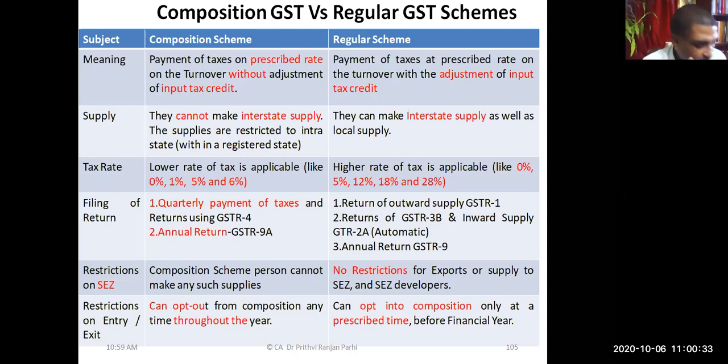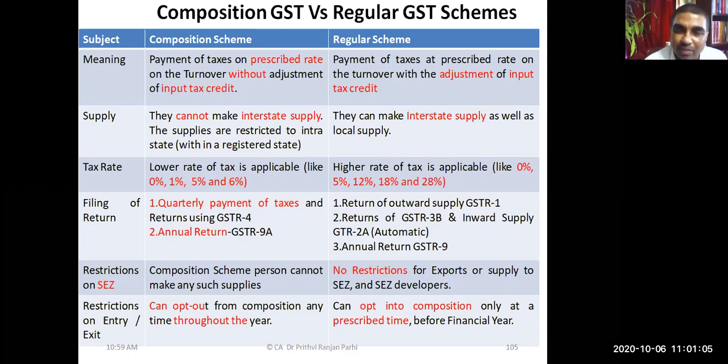A composition scheme dealer pays tax at a concessional rate like 0%, 1%, 5%, 6%, etc. A regular scheme dealer pays tax at the rates of 0%, 5%, 12%, 18%, 28%. We have earlier discussed various rates applicable for goods and services. Coming to filing of returns, a composition scheme dealer pays tax on a quarterly basis and files an annual return.